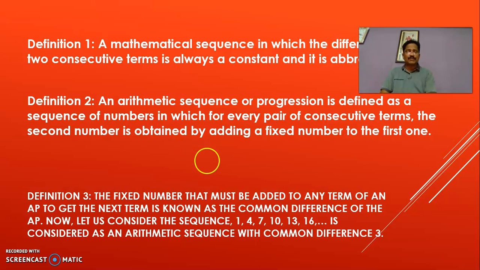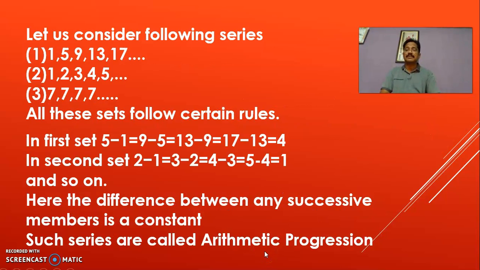Let us consider 1, 4, 7, 10, 13, 16 and so on. The common difference here is 4 minus 1 is 3, or 7 minus 4 is 3. So the common difference is 3. Okay. Let us consider the following series: 1, 5, 9, 13, 17 and so on. If you see this, 5 minus 1 is 4, 9 minus 5 is 4, 13 minus 9 is 4, 17 minus 13 is 4. A common difference is there.